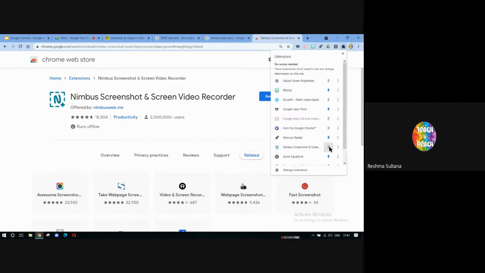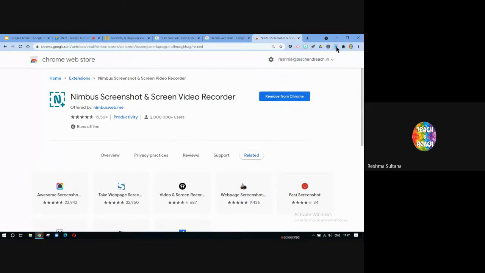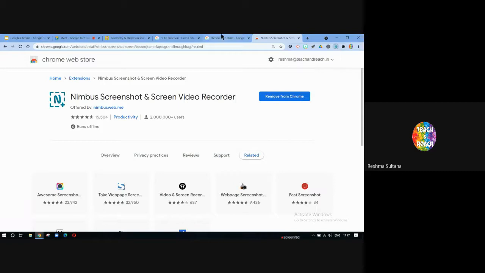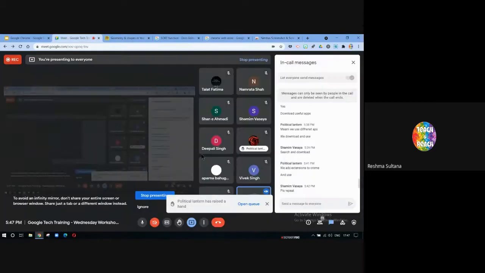On the top right corner, I can just click on this jigsaw puzzle. I can click on this pin, and you can see N. This is the Nimbus screen recorder which just got installed. So that's how you install an extension.